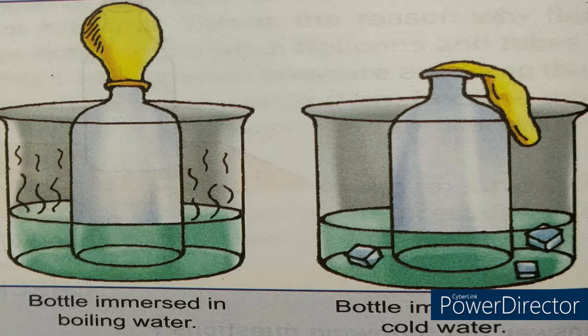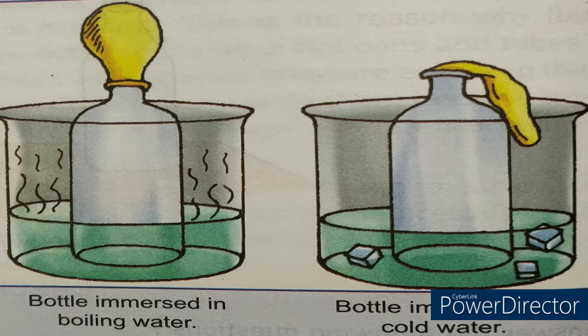So what you can find is the bottle that is inserted into hot water, in that the balloon starts to inflate, that is expand, whereas in the other balloon, which is fixed onto the bottle placed in cold water, the balloon will start to deflate, that is the balloon will shrink.